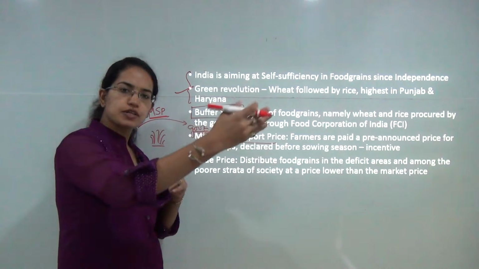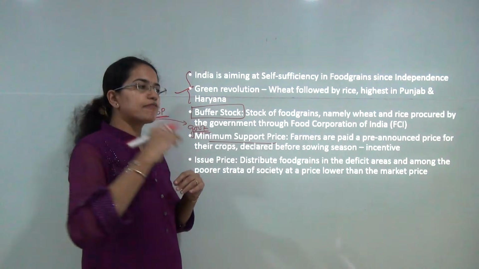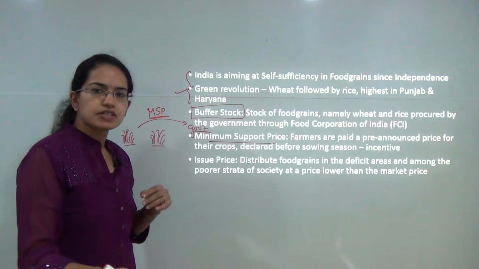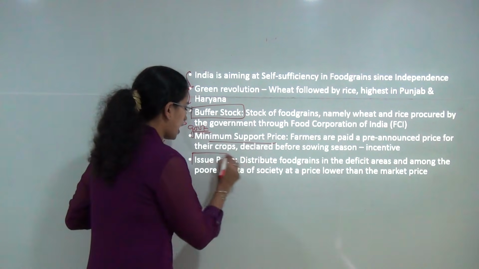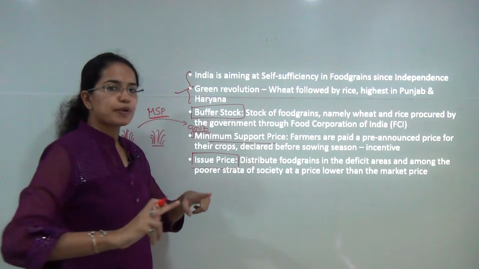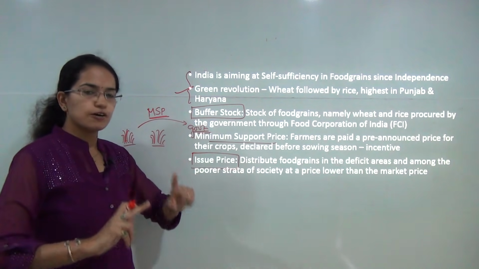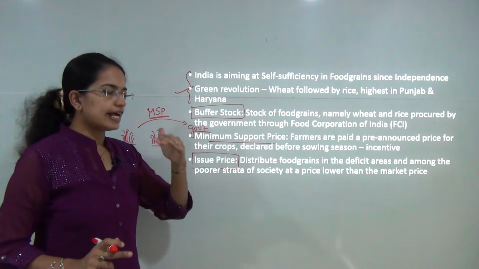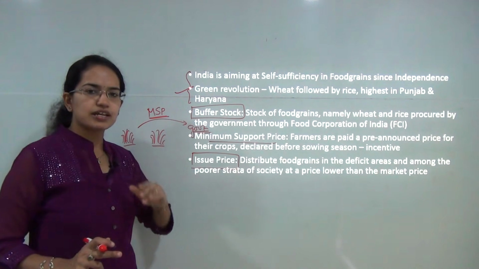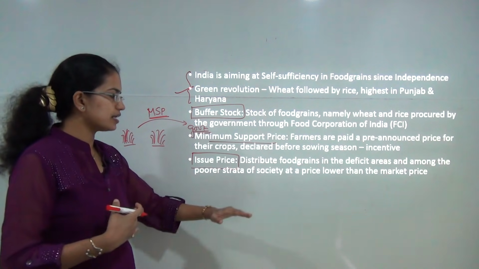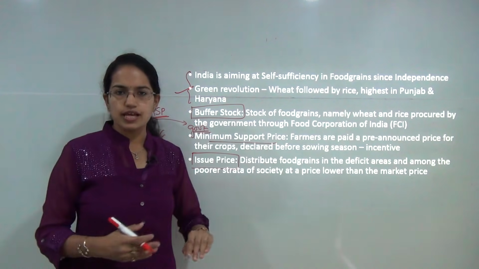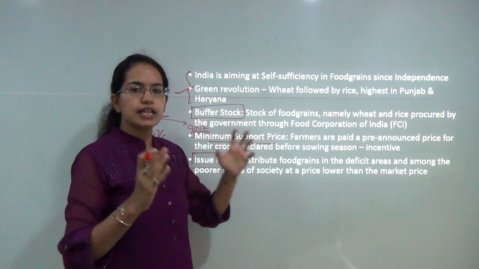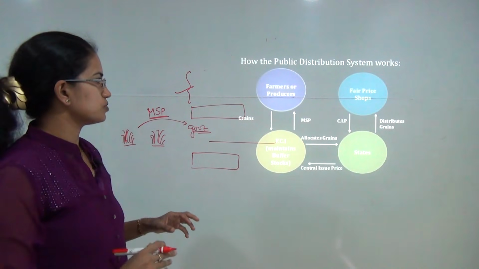Now I would try to distribute it to different people, and the price at which I would issue it is known as the issue price. So the issue price is the price at which the government provides the food grain to other people, and that is standardized, or I could say kept at a very nominal rate. And all these together help in the working of the public distribution system.